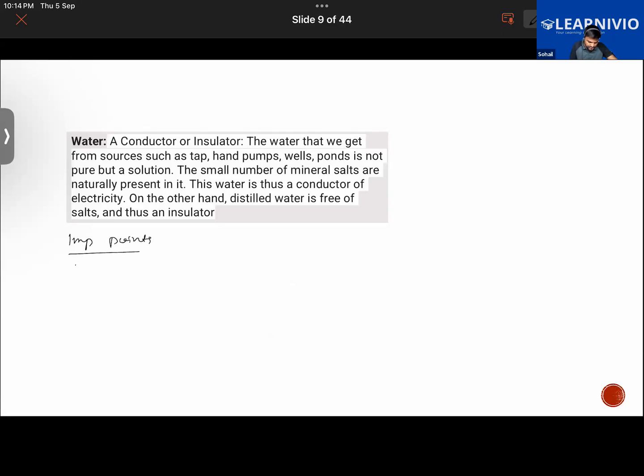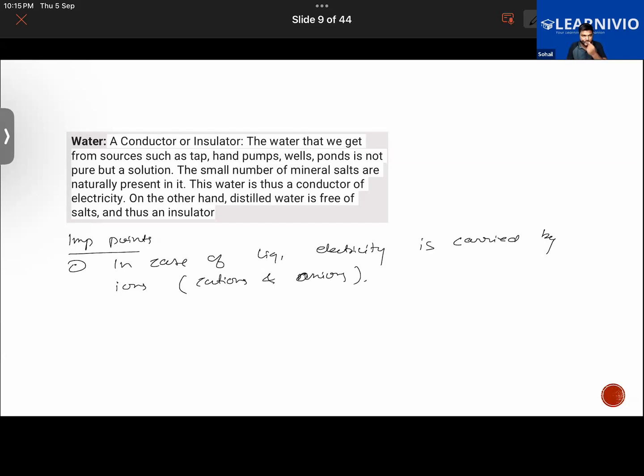Let me write it down. So the first important point is that in case of liquids, electricity is carried by ions, namely positive ions, that is cations, and negatively charged ions, that is anions. Hope it should be clear.